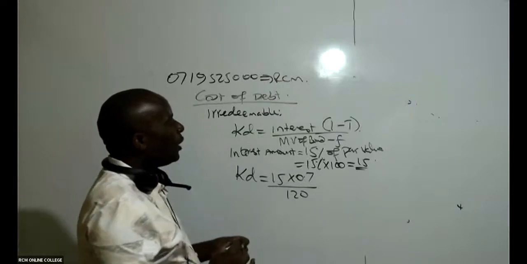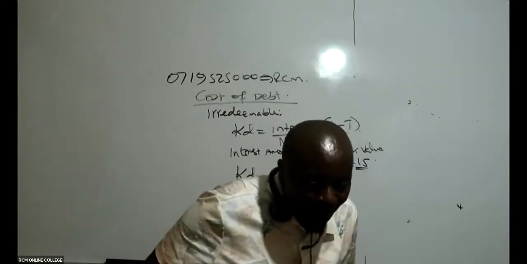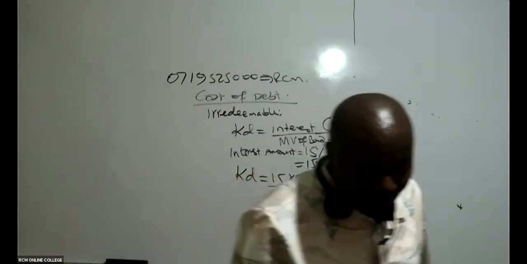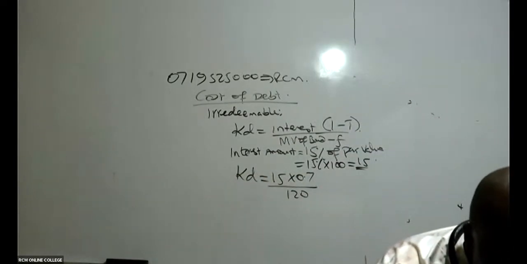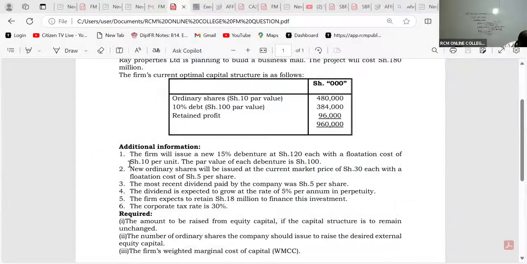I'm so sure most of them have not yet seen where I've gotten 0.7 from. Why not 10%? I like your questions. Why not 10%? You see, this 10% is the old debt.